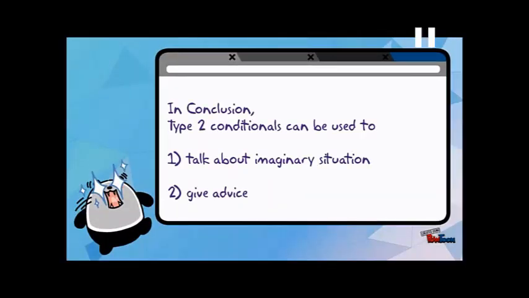So we conclude our lesson by saying that type 2 conditionals can be used in two cases. First, when we talk about imaginary situations. Second, when we give advice.